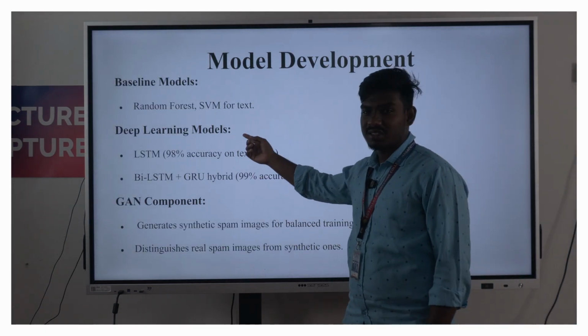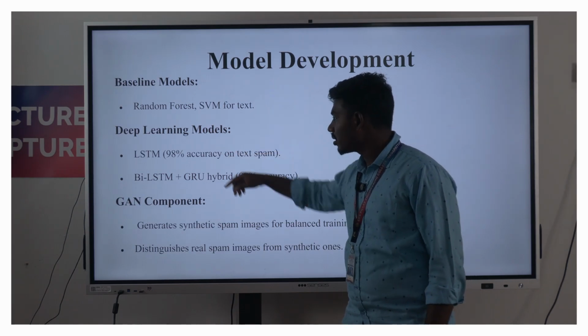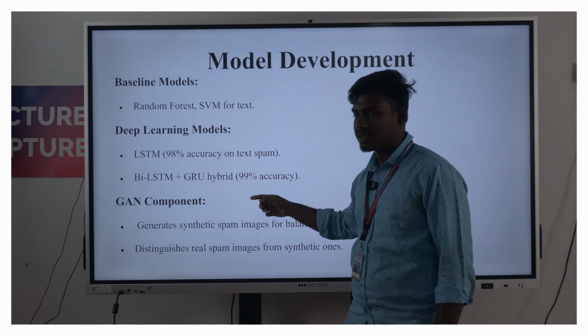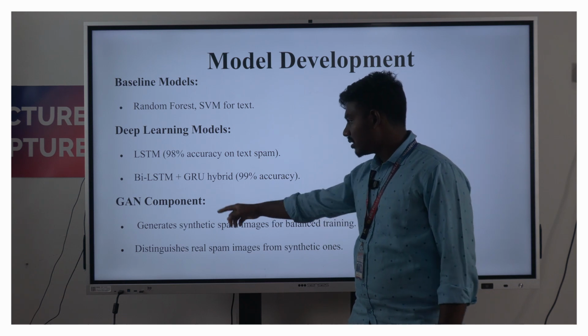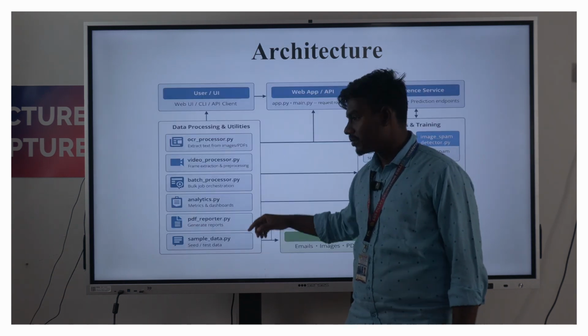For baseline models, we used random forest and SVM, and deep learning models like LSTM and BiLSTM for text-based models, and our GAN models for image-based.